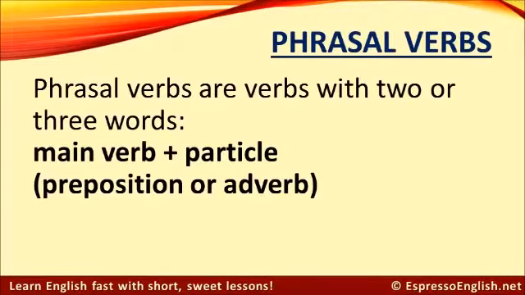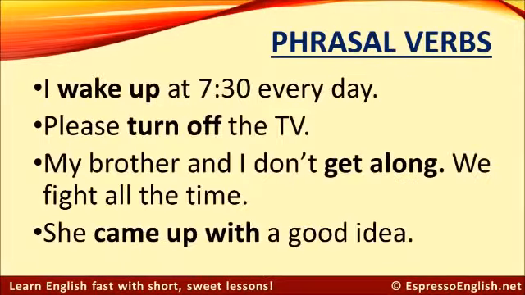Phrasal verbs are verbs with 2 or 3 words. They consist of a main verb plus a particle. The particle could be a preposition or an adverb. Here are some examples of phrasal verbs.